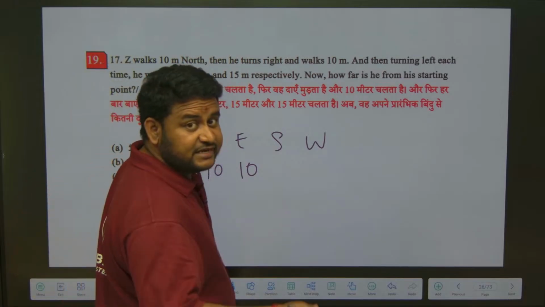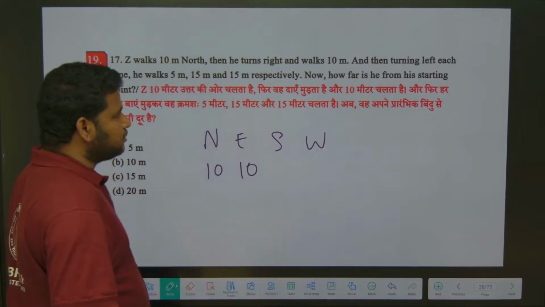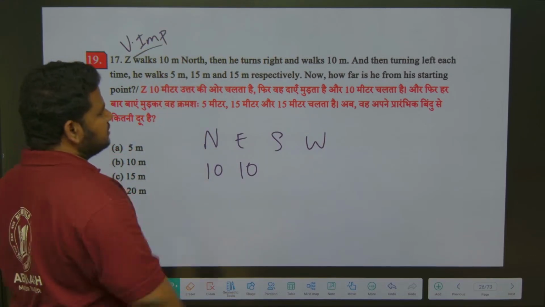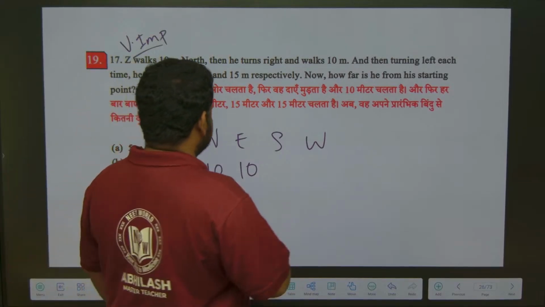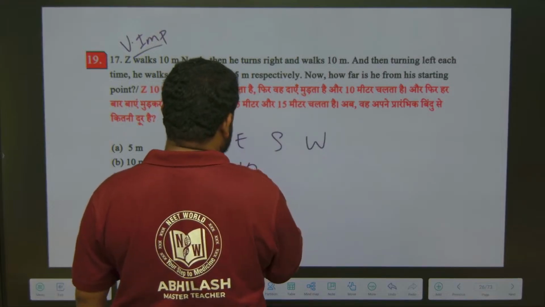Then turning left each time, he walks 5 meter. This is a very important question. Mark it as important. Very important. Why? Because they are telling after this, first he was what? North. Now he turns right and walks 10 meter. Under east he is there.